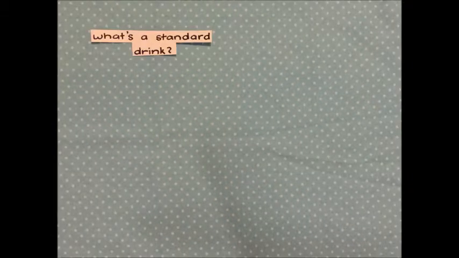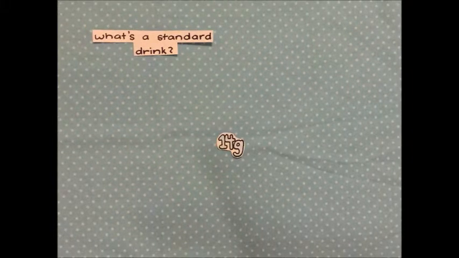What is a standard drink? A standard drink is a drink that contains 14 grams of pure alcohol, or 0.6 ounces, with how it is taken or what is taken with not being taken into account.